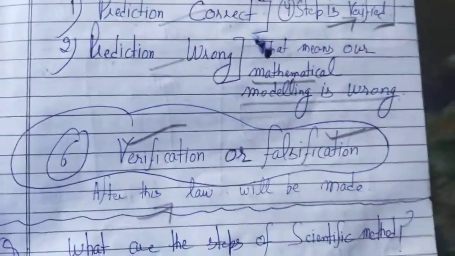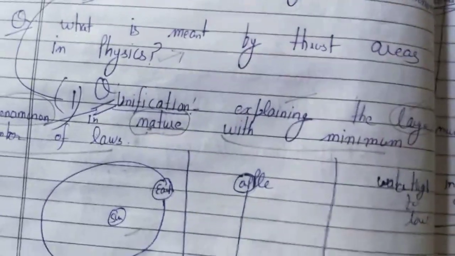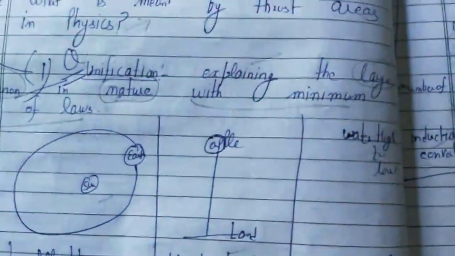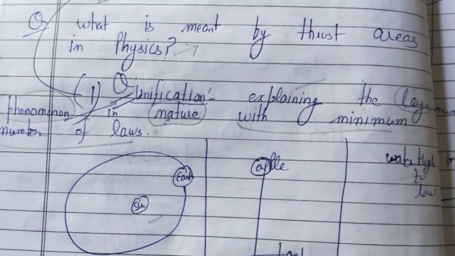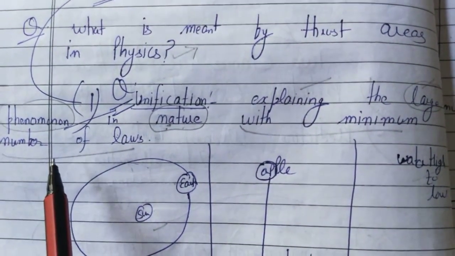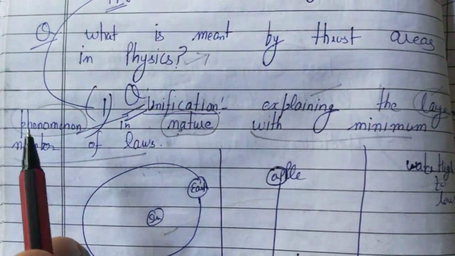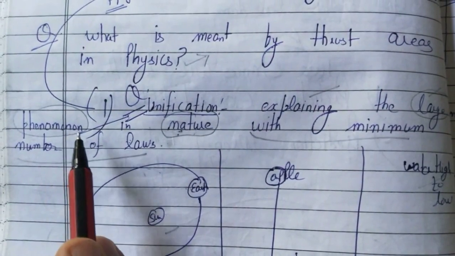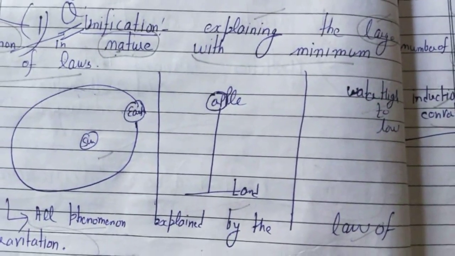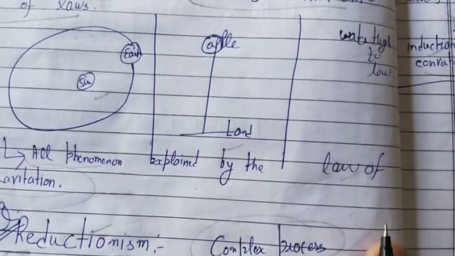So next question can be asked, what are the thrust areas of physics? There are two mainly thrust areas. One is unification and one is reductionism. So what is unification? That means we are explaining a large number of phenomena in nature with a minimum number of laws. Rainbow, dispersion is a phenomena. So many phenomena are taking place in nature. Like sun, earth revolving around sun, apple falling on the earth. They are both different phenomena, but they are explained by the law of gravity.